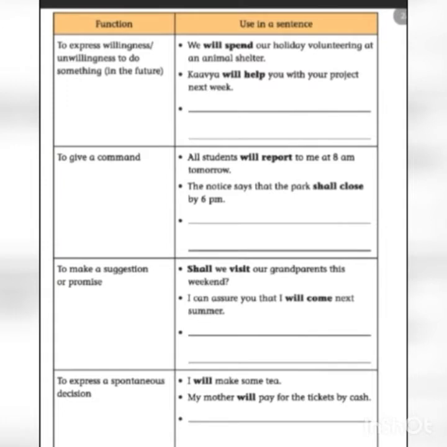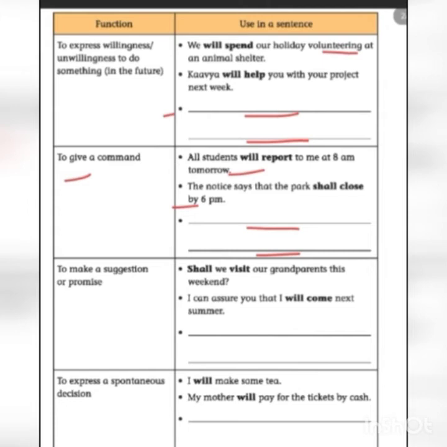Next, to express willingness or unwillingness to do something in the future. Examples: We will spend our holidays volunteering at an animal shelter. Kavya will help you with your project next week. Here you should write your own sentence and circle the verb in simple future tense. Next, to give a command. All students will report to me at 8 a.m. tomorrow. The notice says that the park shall close by 6 p.m. Here you should write your own sentence and circle the verb in simple future tense.